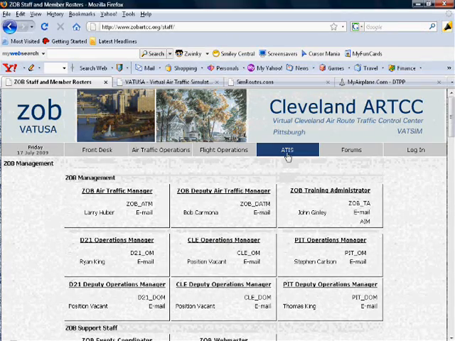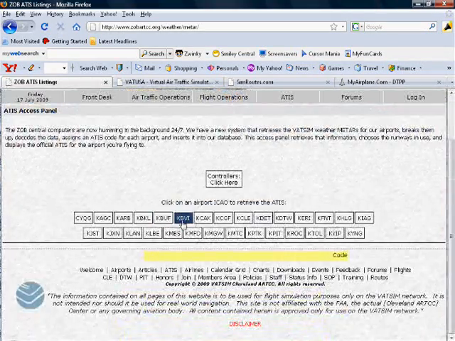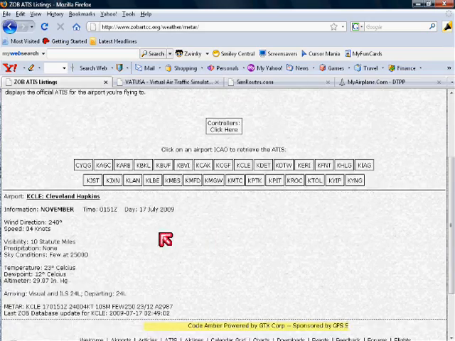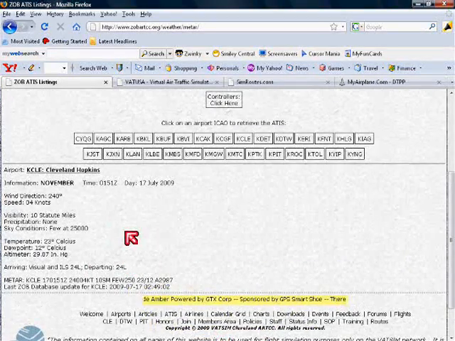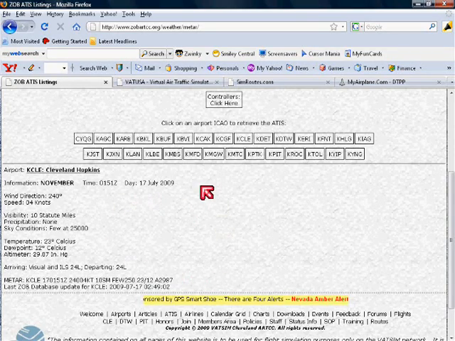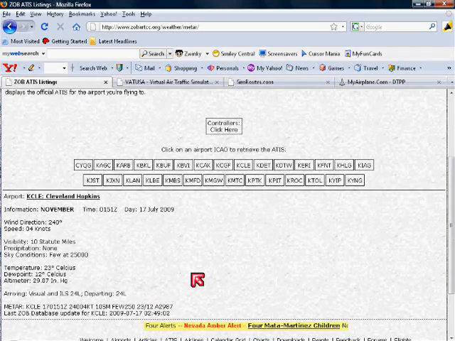Again, let's choose Cleveland. And you can get the current conditions of the airport, landing and departing runways, and the current ATIS code to use while controlling. Of course, I didn't cover everything on our website. There is a lot, but this should give you a good insight on how things work and where to find things. Feel free to roam around and look at things at your own leisure.